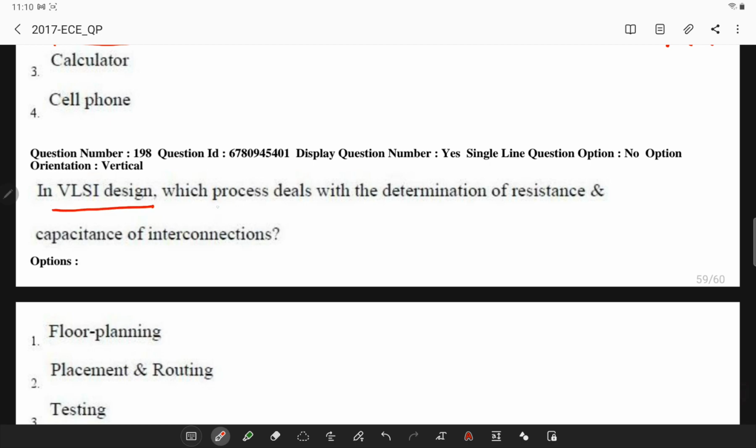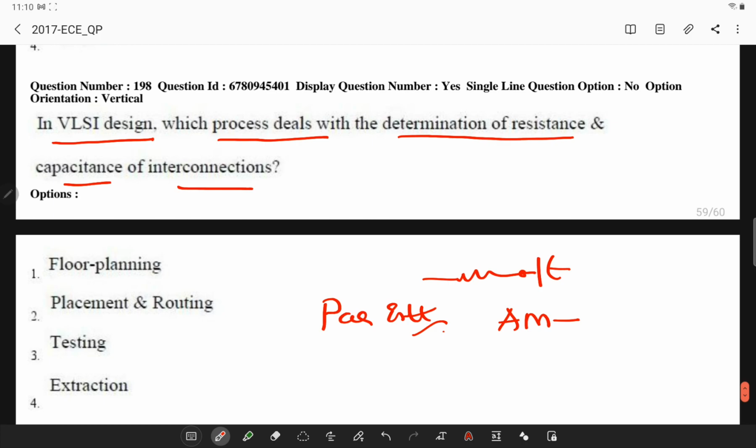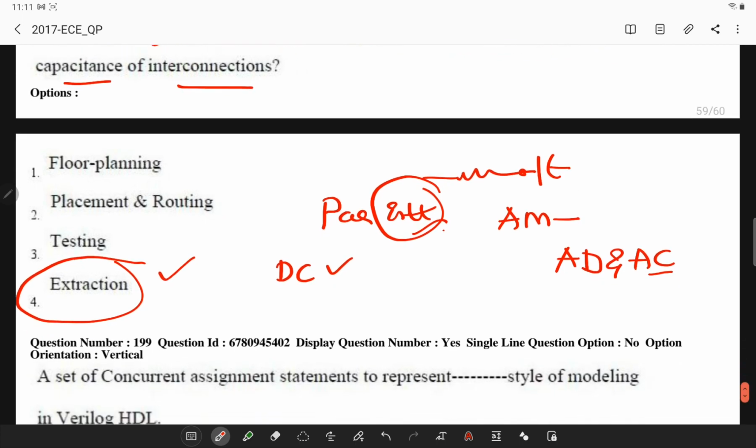in VLSI design, which process deals with the determination of resistance and capacitance of interconnections? The major purpose of parasitic extraction is to create an analog model of a circuit, so that detailed simulations can emulate an actual digital and analog circuit. Digital circuit responses are often used to populate the database for signal delay. So if you observe, parasitic extraction is done in VLSI design.